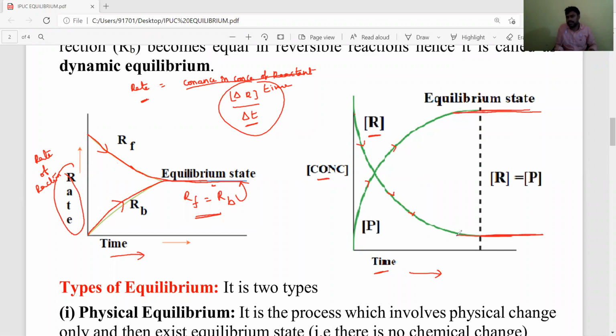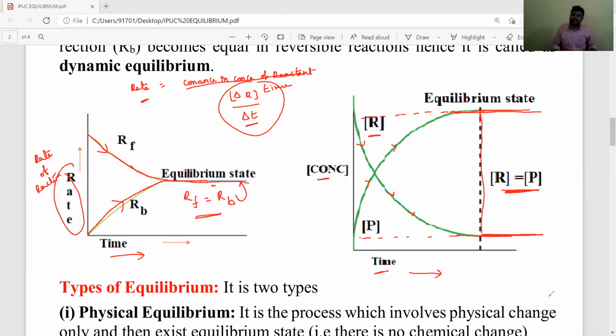This is a constant line, a straight line. Now this state is called the equilibrium state. At this state the concentration of reactants and the concentration of products are equal.